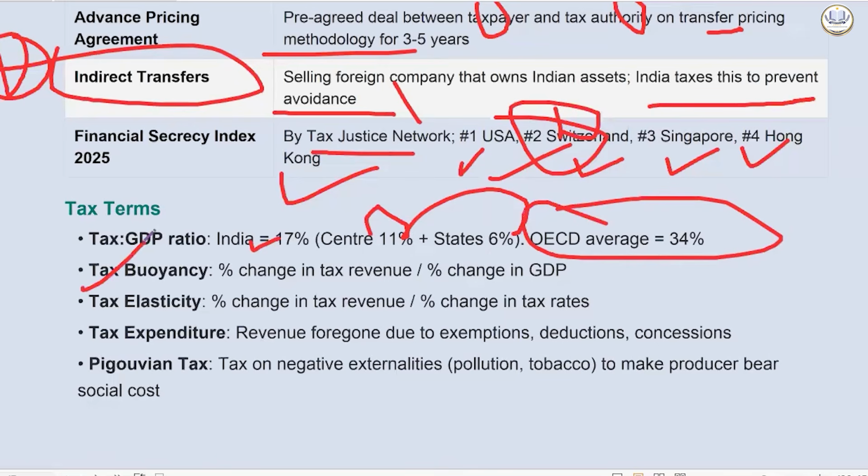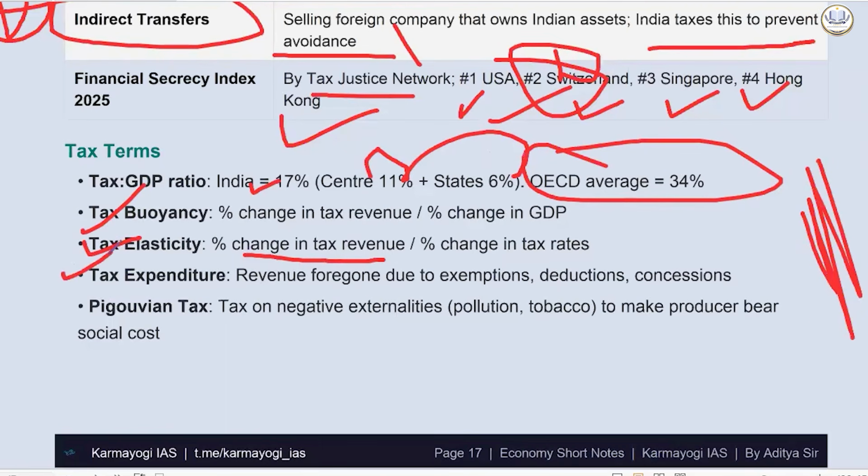Tax buoyancy is the percentage change in tax revenue with respect to the percentage change of GDP. Tax elasticity is the percentage change in tax revenue when you are changing the tax rate. Tax expenditure is revenue foregone due to the exemptions given by government, deductions or concessions. This is called tax expenditure.